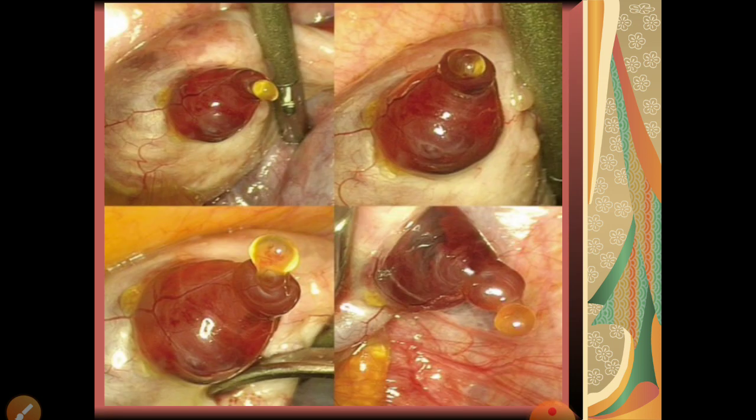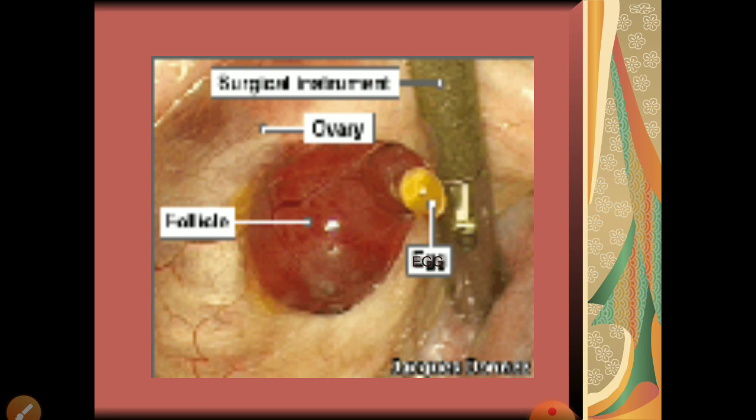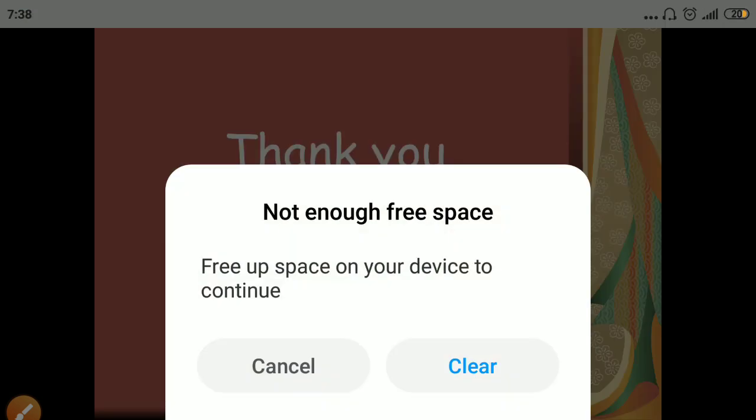Now this is the structure where they have shown how the ovum is released from the ovary. So various stages are shown here. It is also shown how this whole structure is the ovary. This is the egg. This is the follicle. This is not very clear, but you can understand by looking at it.